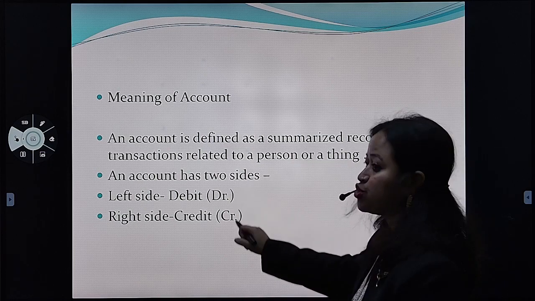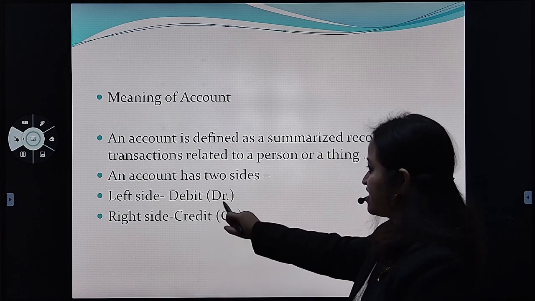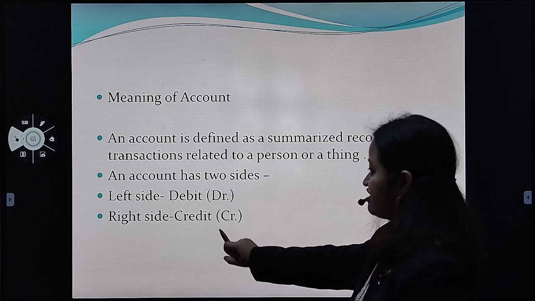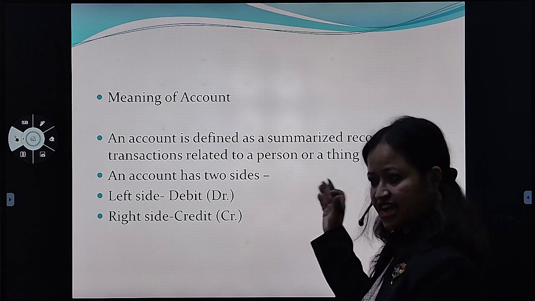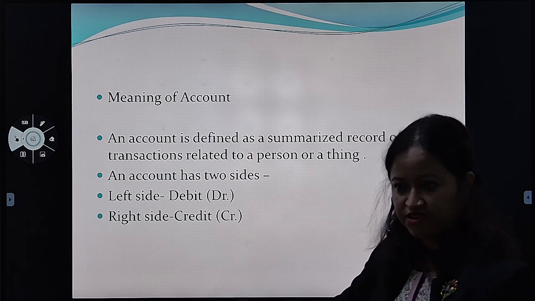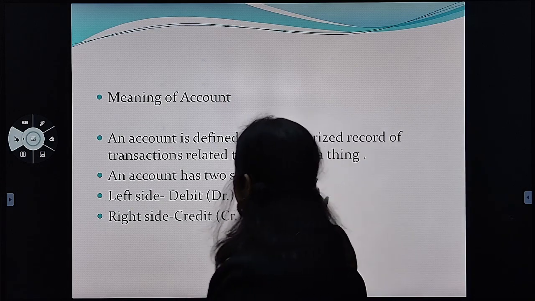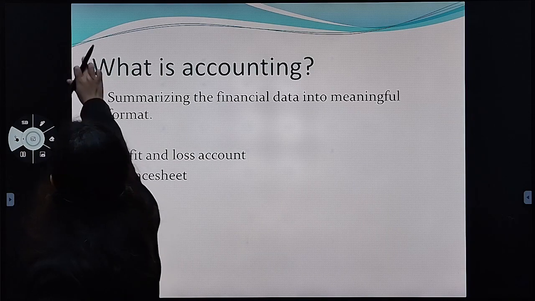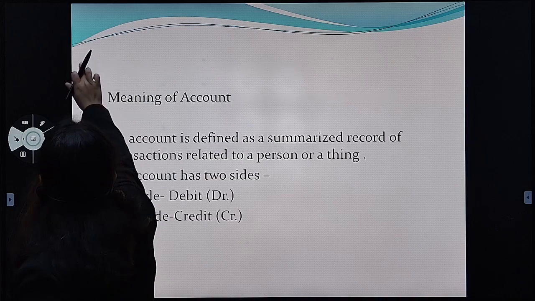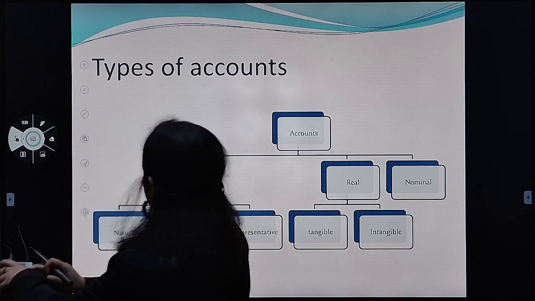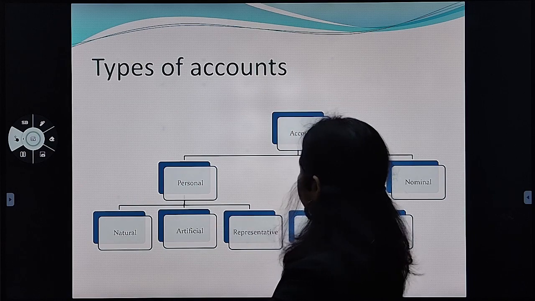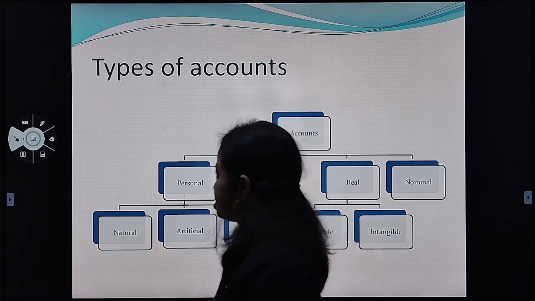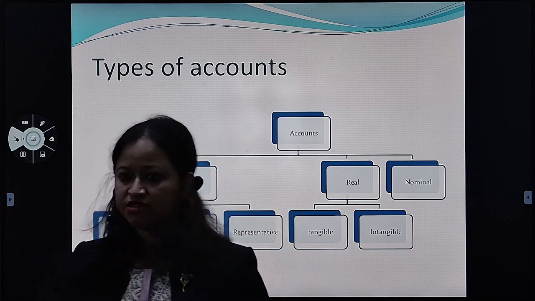And an account has 2 sides, as I've told you. Your left side is your debit side. Left side is called debit side, and right side is called credit side, that I have shown you in the P&L account. Fine? Clear? Okay. So this is the meaning of account. Types of accounts we will discuss in the next class. Fine? Okay. Understood? Any doubt?